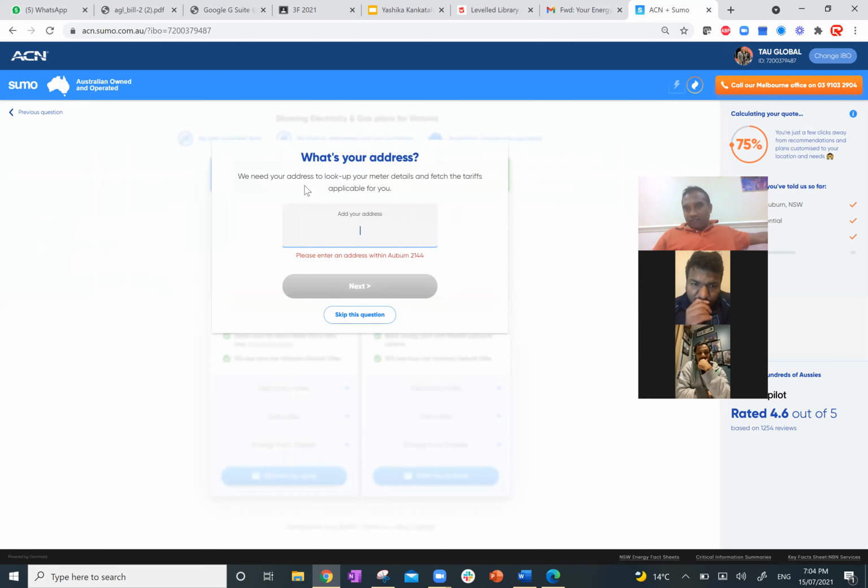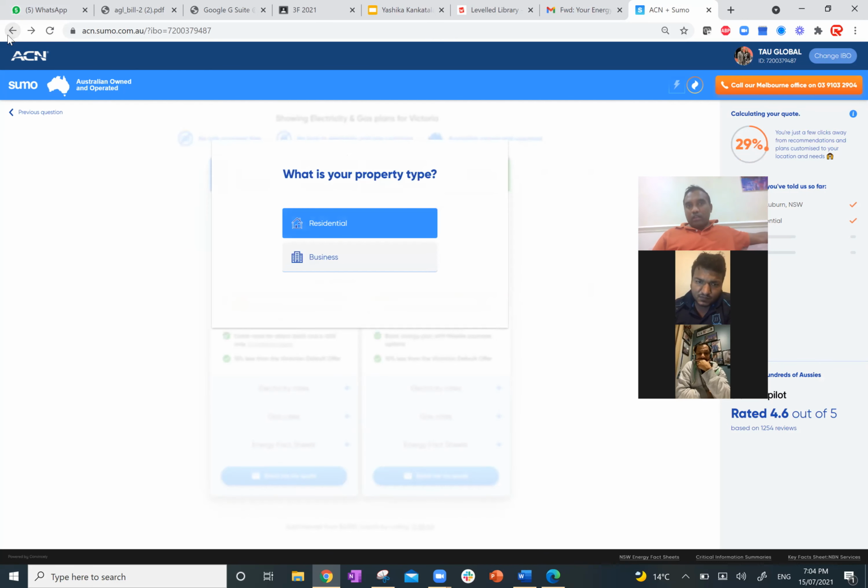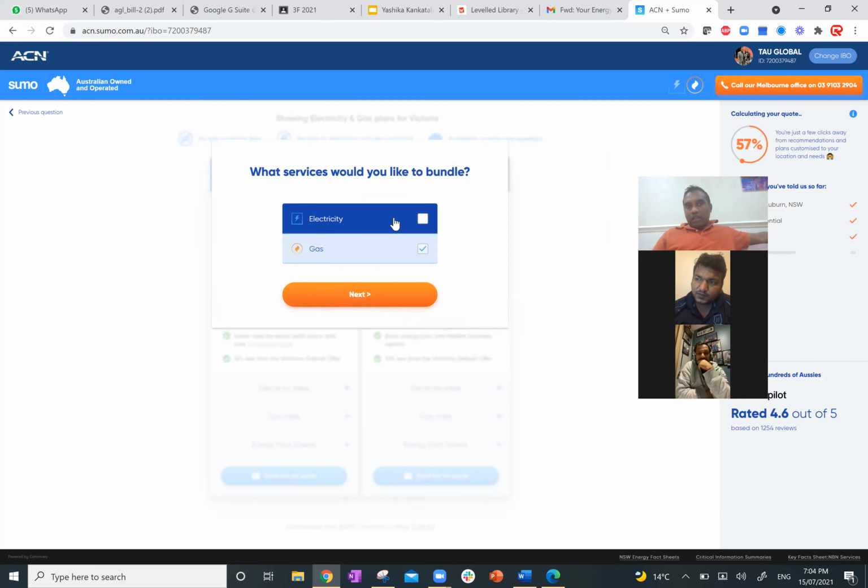What did you do over there? You put the postcode, and then it automatically opens up. Then what is the property type? You click on residential. And then afterwards, which bill are you going to compare, electricity or gas? Tick those boxes and then press next.